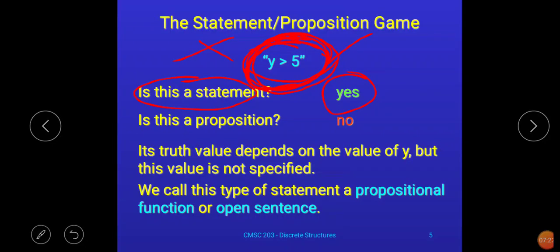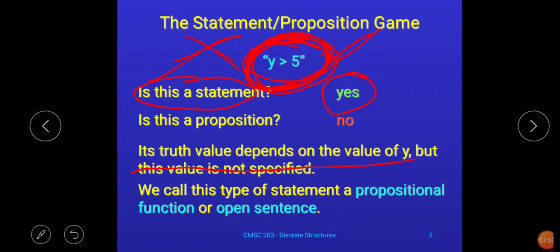This is an example of a statement, but it is not a proposition, because in this statement we don't know the value of y, and that's why it is not possible for us to predict the value of this entire expression in the form of true and false. See here, the description is given that its truth value depends on the value of y, but this value is not specified. Therefore this example is not an example of a proposition. Getting my point? Okay, so I hope you are getting this point.